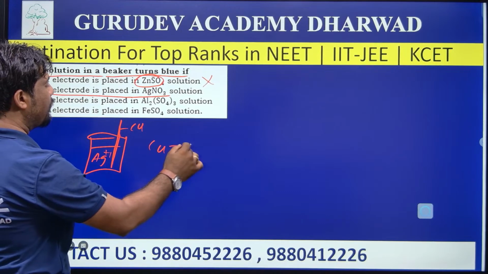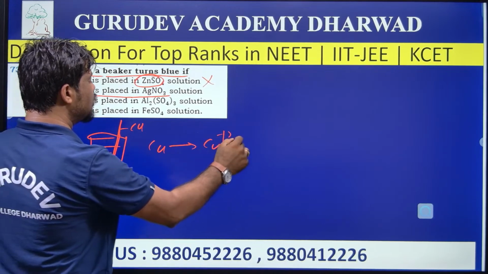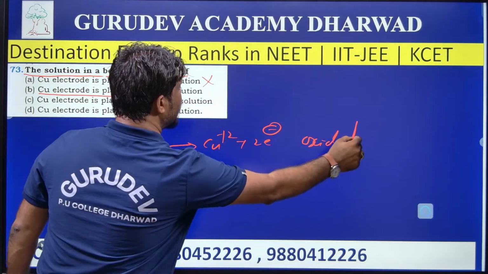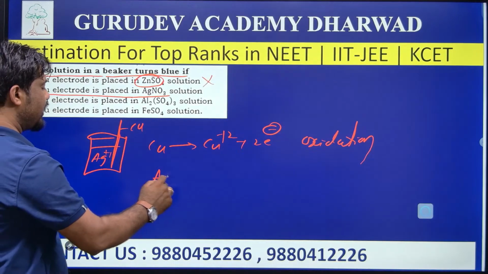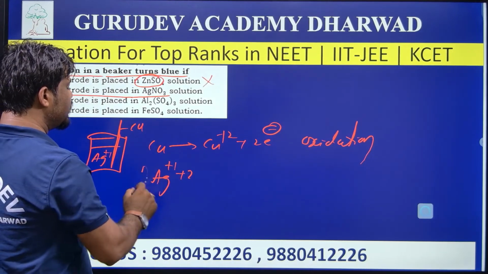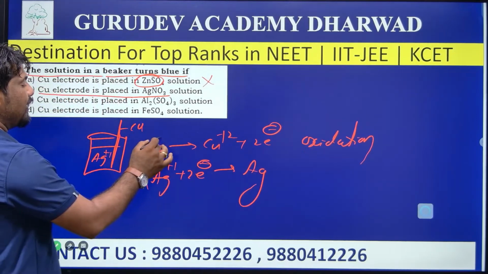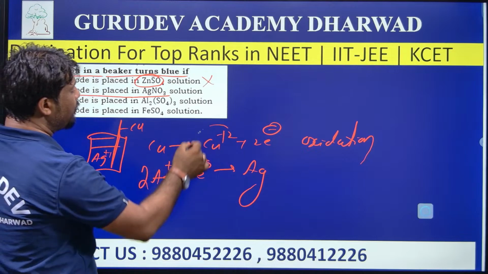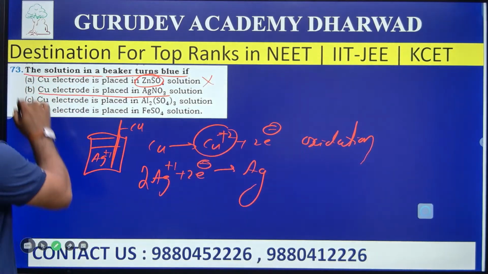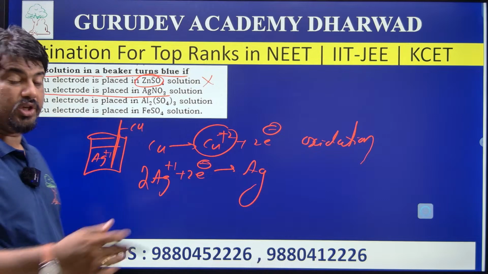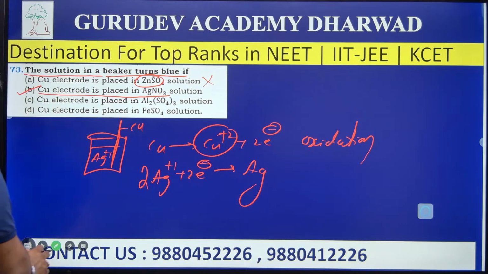In this, copper undergoes oxidation to become Cu plus 2 by releasing 2 electrons, and 2 Ag plus gain 2 electrons to become Ag. Here copper is brown in color; when it becomes copper ion, it is blue in color. Hence option B, that is a copper electrode placed in AgNO3 solution, turns blue. Option B is the right answer. Well, go to the next one.